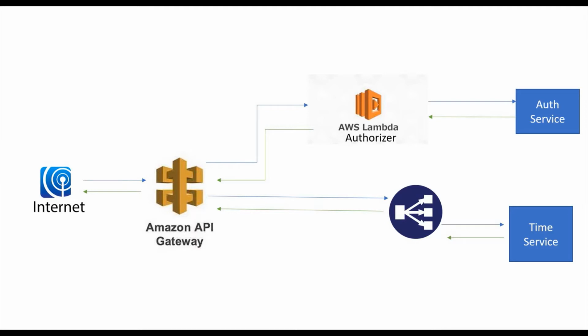If the token is valid, it will give a response back with true, and later the flow continues to the time service.